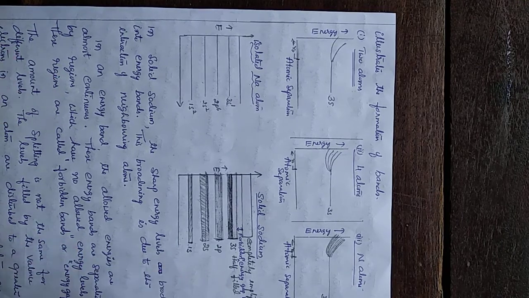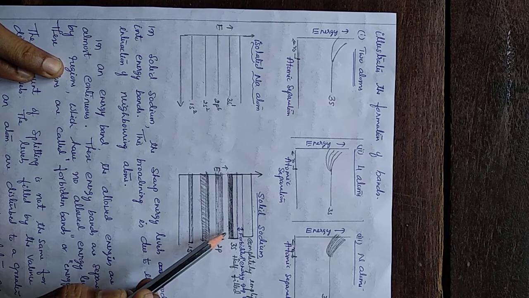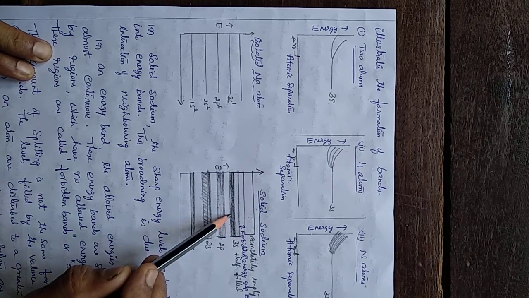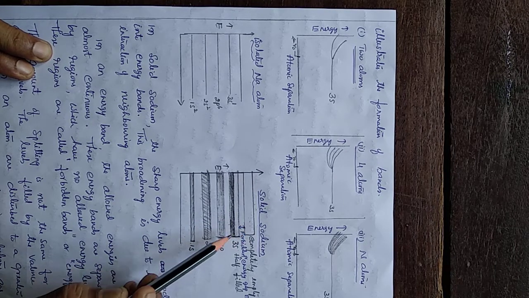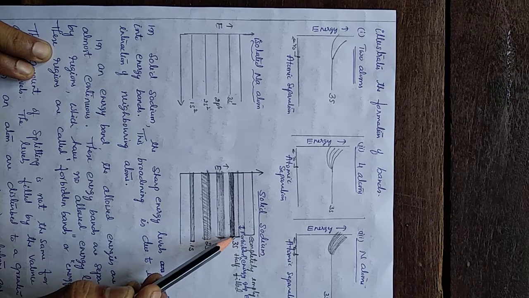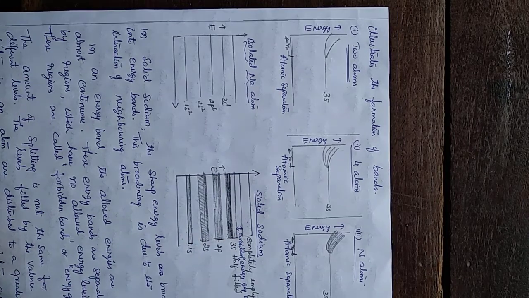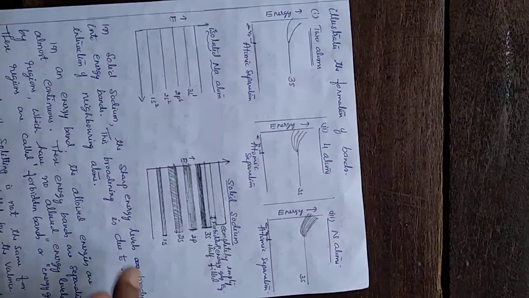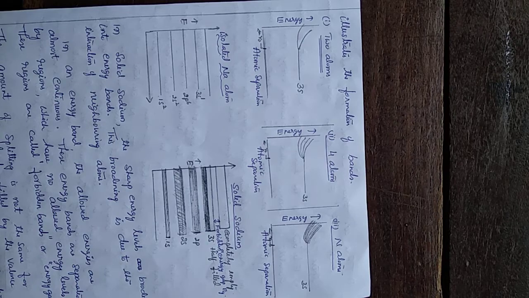What is the forbidden gap or energy gap? It is the gap or space between the half-filled level and the empty level. This half-filled band is called the valence band. The empty band is called the conduction band. So the forbidden gap or energy gap is nothing but the gap between the valence band and the conduction band. And this is about the formation of energy bands in the case of solid sodium.